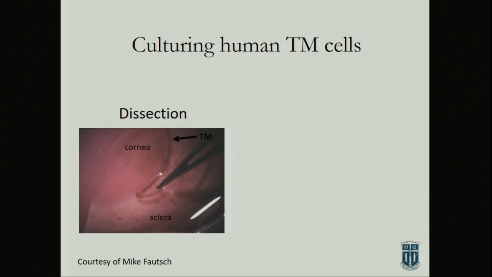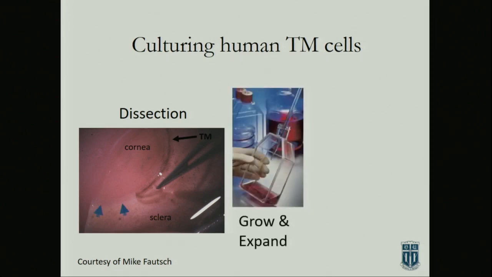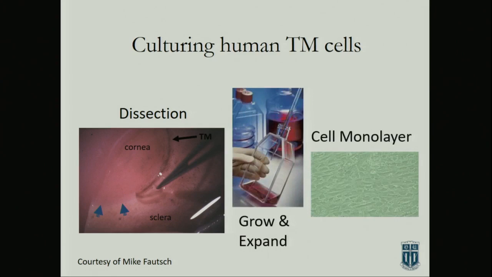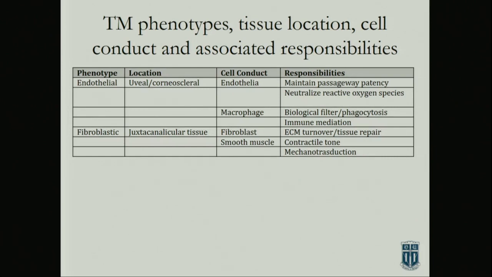And it's pretty easy to isolate the TM tissue and to culture cells and get cell monolayers in culture that you can study. And a lot of those endogenous mediators that I described were all discovered with the cell culture. So it's a very robust system. You can get it from human donors, so these are human cells, et cetera. Interestingly, it's a weird cell type, as we said.